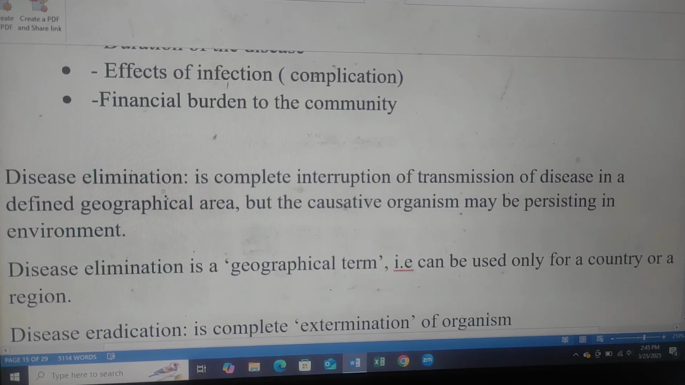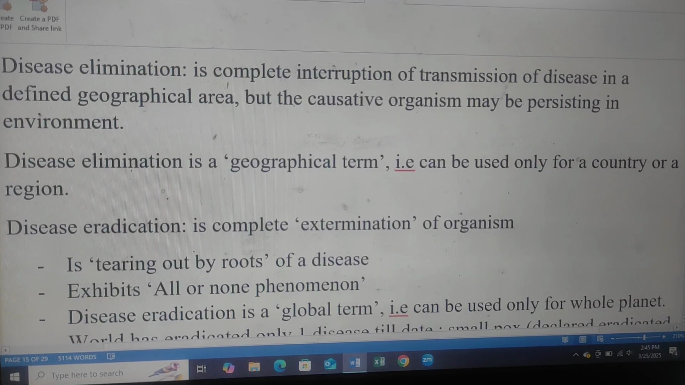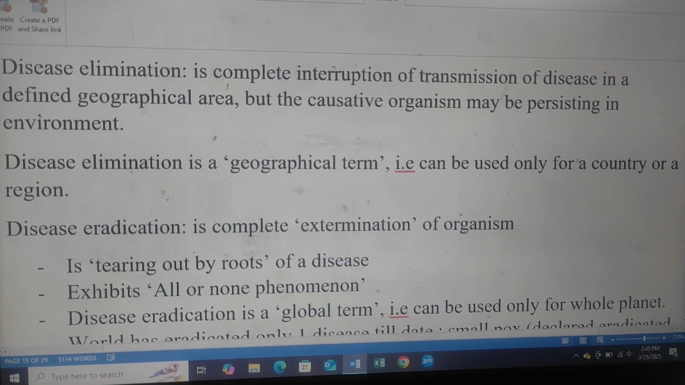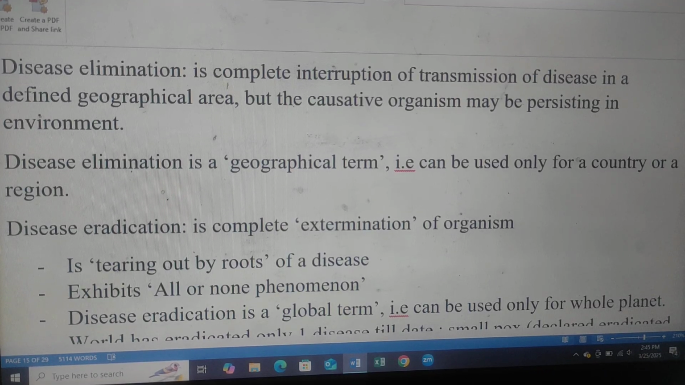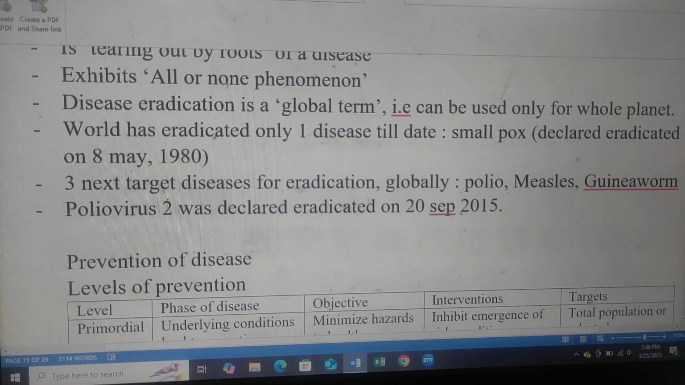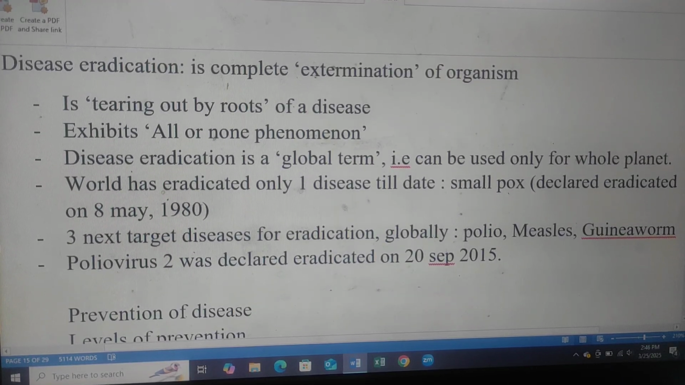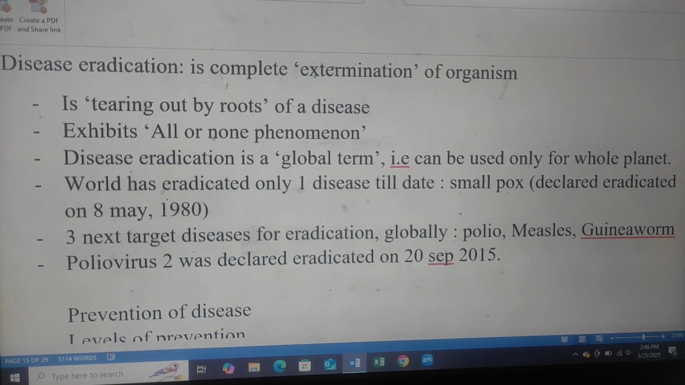financial burden to the community. Disease elimination is complete interruption of transmission of disease in a defined geographical area, but the causative organism may be persisting in the environment. Disease elimination is a geographical term that can be used only for a country or a region. Disease eradication is complete extermination of the organism, tearing out by the root of a disease, an all or none phenomenon. Disease eradication is a global term that can be used only for the whole planet.